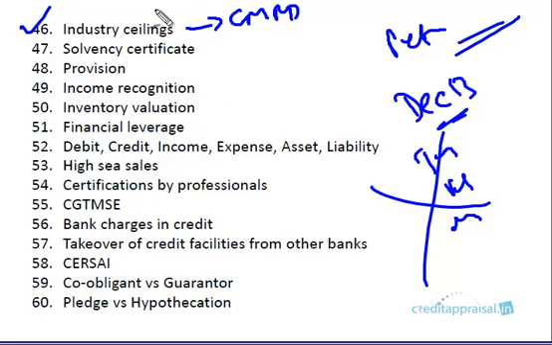So it can happen, right? So that is industry ceilings, solvency certificate. A lot of companies do approach banks for a solvency certificate. So this section discusses how to calculate it.